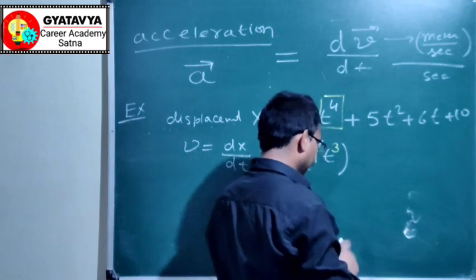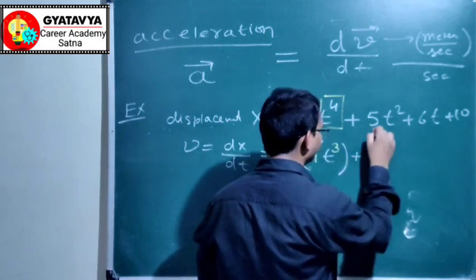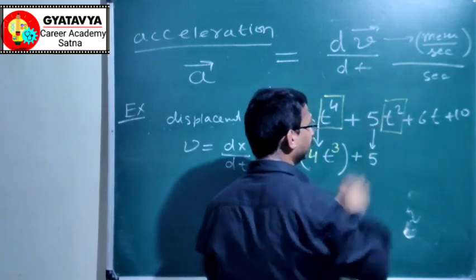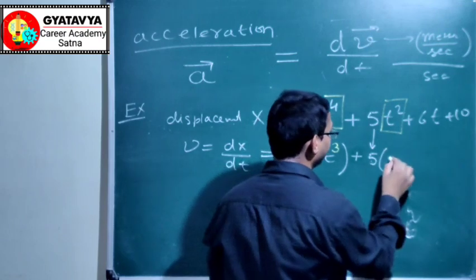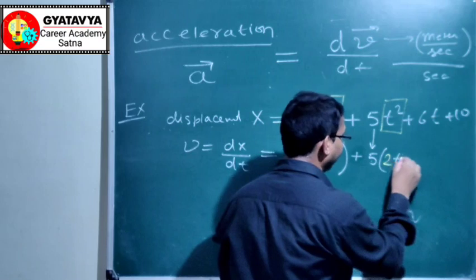Similarly for this term, it will be 5, and differentiating t square gives 2t to the power 1.